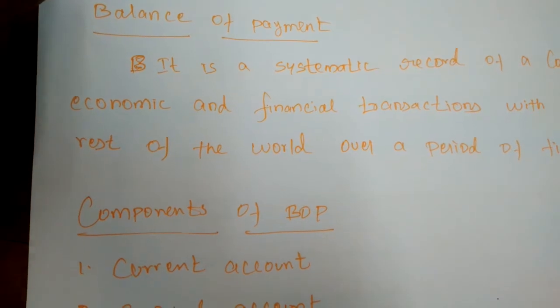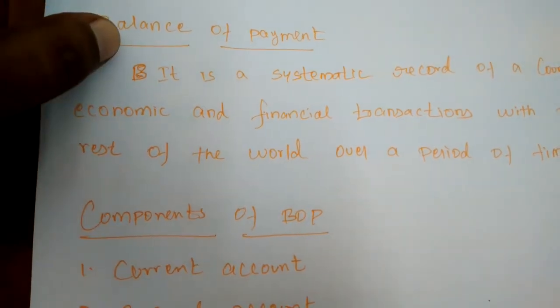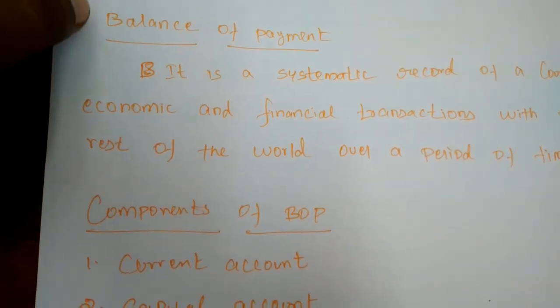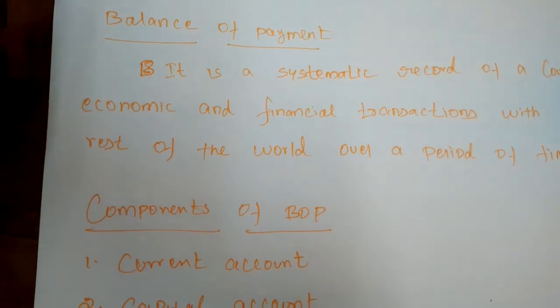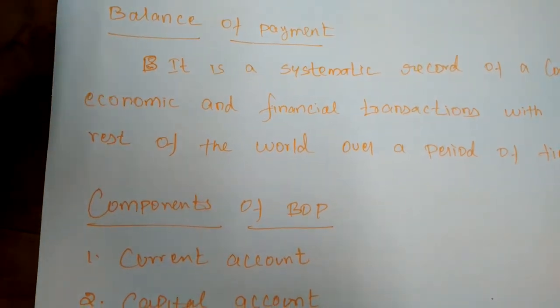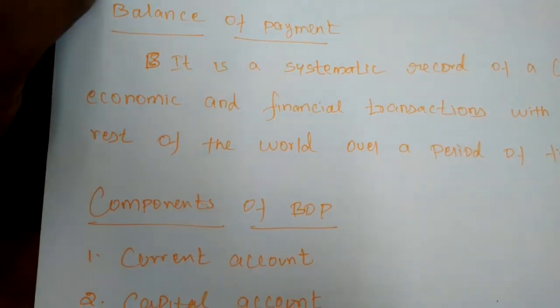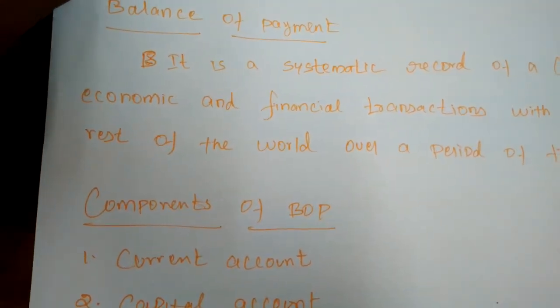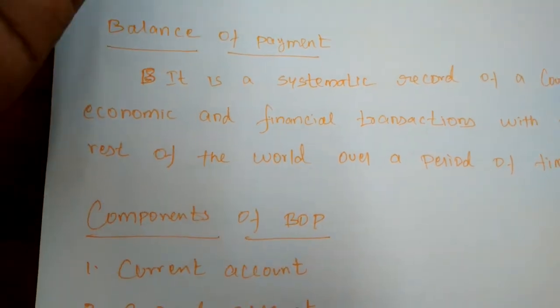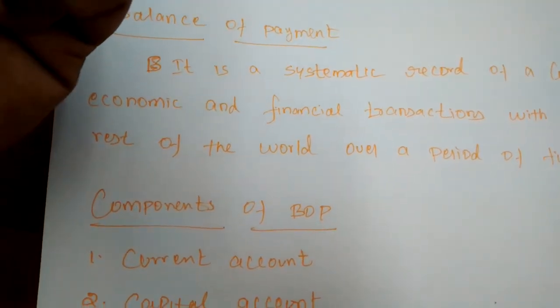So when a payment is received from a foreign country, it is a credit transaction, while a payment to a foreign country is a debit transaction, as in our internal trade. If you are selling any commodities, we will receive the money.